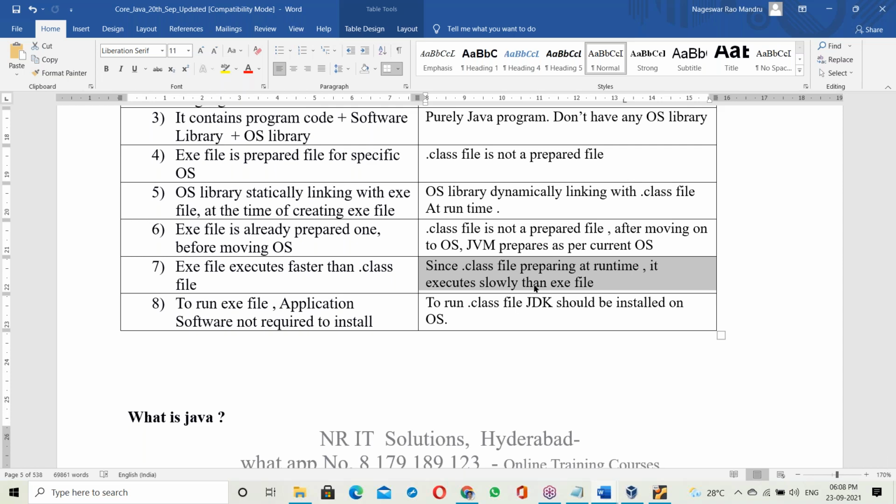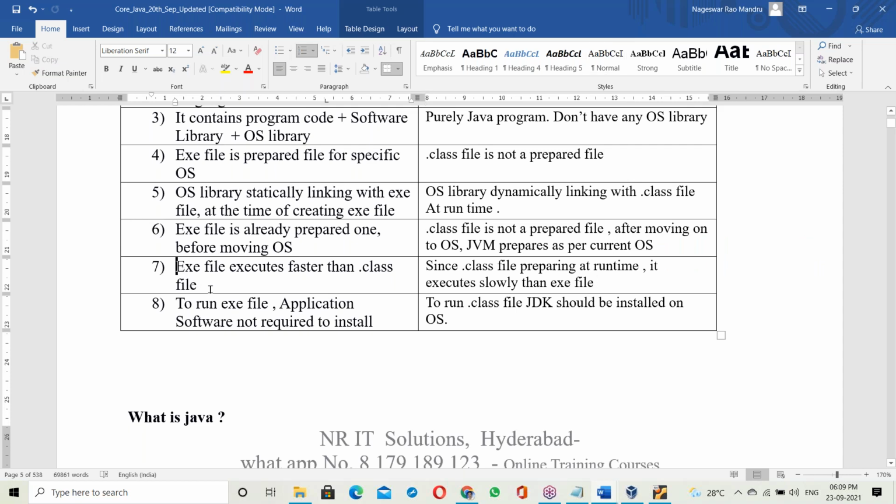Project development is easy, maintenance is easy, and many features are available, so many different kinds of requirements can be achieved with Java.